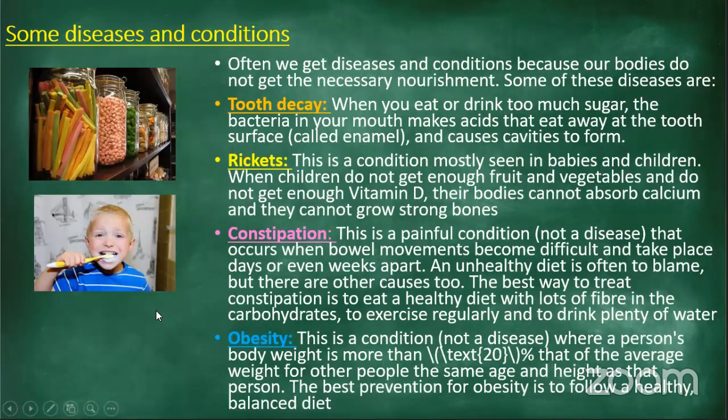Now, this is a condition, not a disease, where a person's body weight is more than a certain amount of kilograms. So if you are between the ages of 13 and 16, your weight should be at a certain amount. If it increases beyond that, that'll obviously result in obesity.